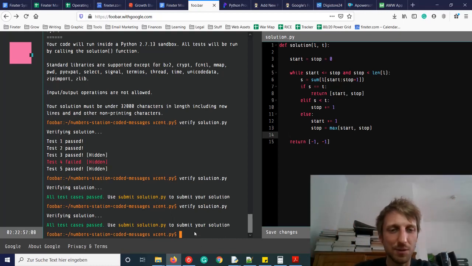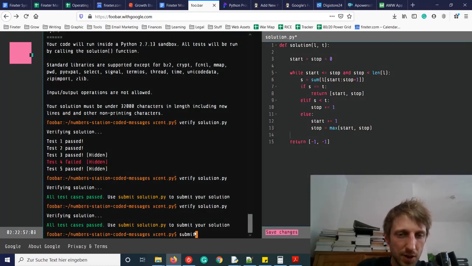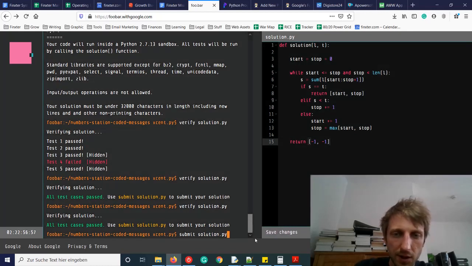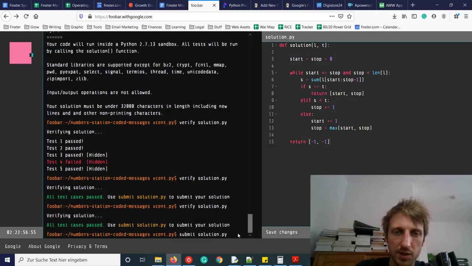Maybe let's submit a solution so that you can see what happens. So now we submit our solution.py. First we save the changes. Changes are saved. Now again we verify.